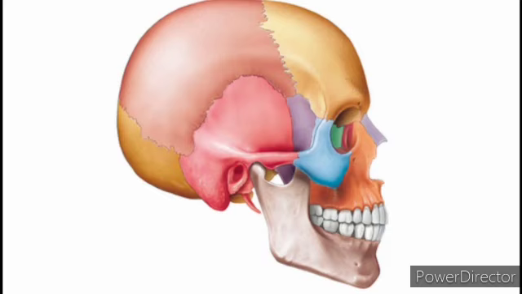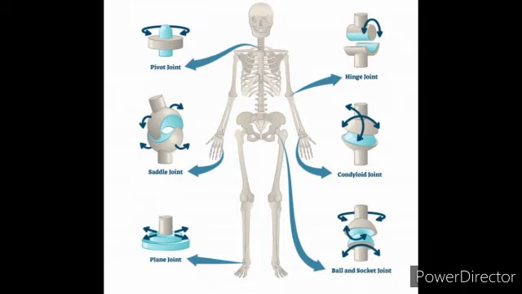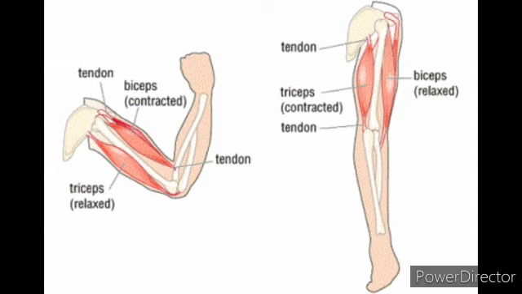At the same time, the bones at the neck joint, elbow joint, wrist joint, knee joint and the ankle joint are movable. So these joints are called movable joints, and the immovable joint is the skull. Skull joint is immovable. And for moving the joints, the muscles attached to the bones are also responsible for the movement of the bones.